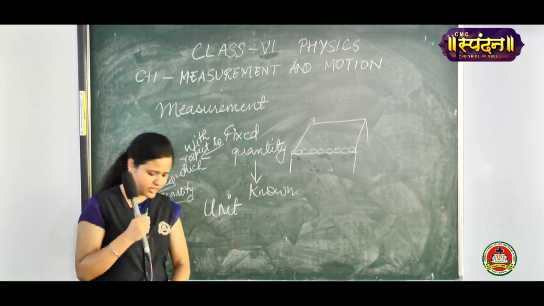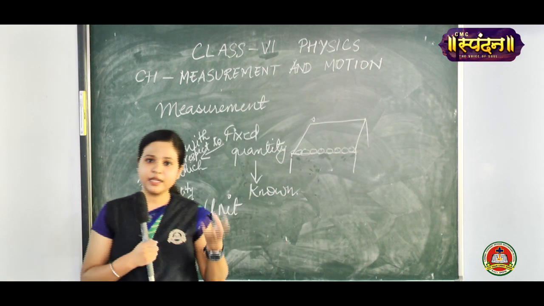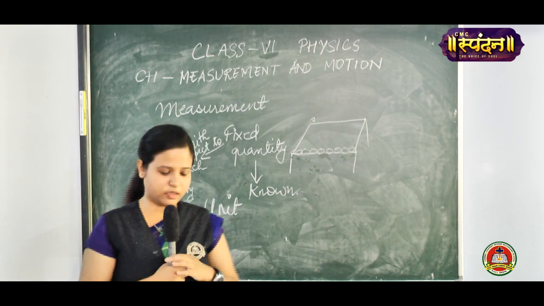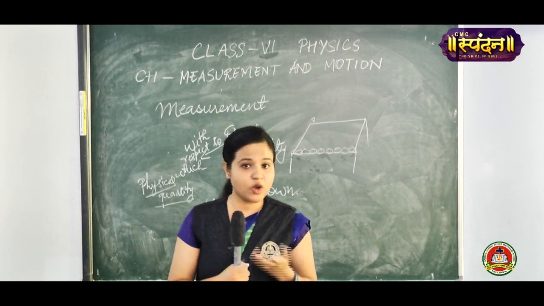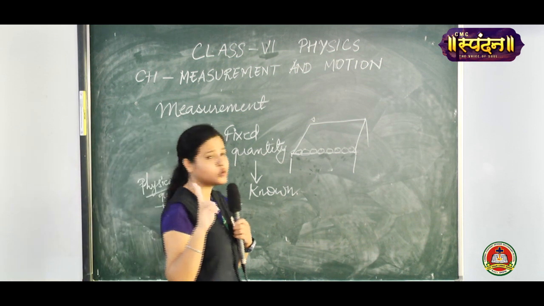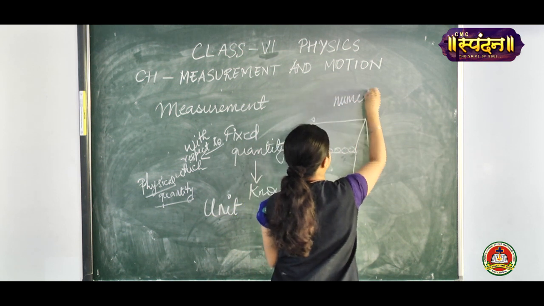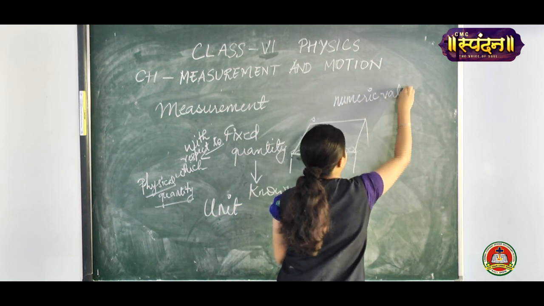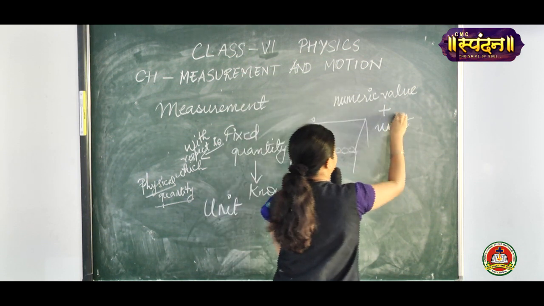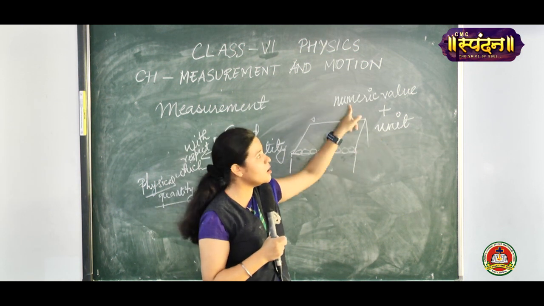Now you might have known that there are many units, right? Kg, gram, meter, centimeter, millimeter, kilometer, hectometer, decameter, these are all units. Without unit, measurement cannot be done. Measurement needs two parameters: one is the numeric value, and second is your unit. Numeric value and unit together make up a measurement.